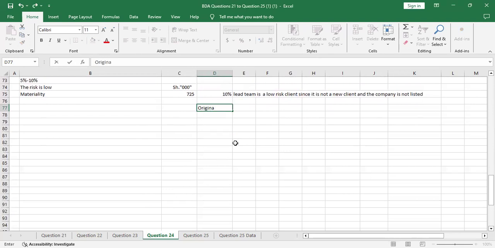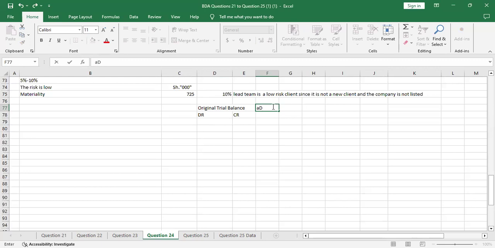So just say original trial balance. We'll always have the debit and the credit side. You debit as you credit. Then we'll have the adjustments.